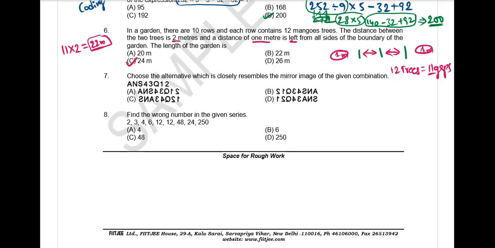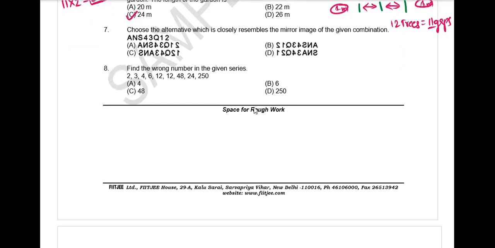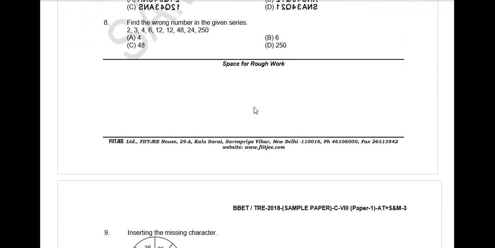Next, coming to the next question, images. How many types of images are there? Mirror and water image. What is the difference between them? Okay, mirror image, water image.